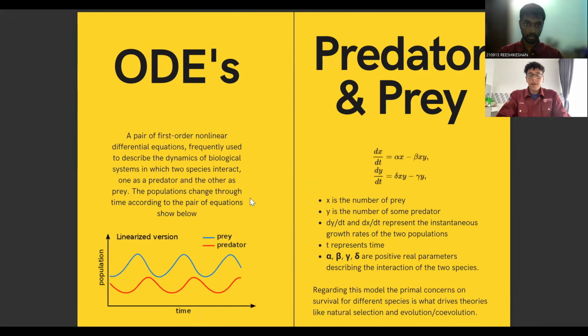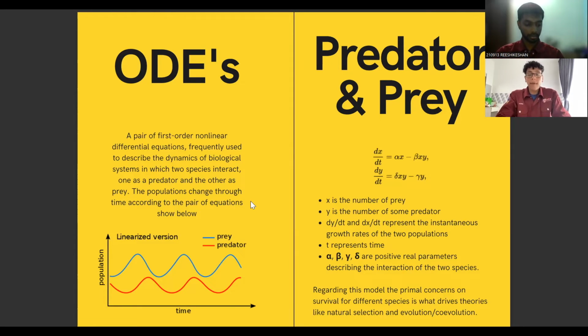The ODEs of the predator and prey model. The predator and prey model is a pair of first-order nonlinear differential equations frequently used to describe the dynamics of biological systems in which two species interact. A species is a set of animals or plants in which members have similar characteristics, with one as a predator and the other as a prey. The populations change through time according to the pair of equations shown below. The predator is the animal that kills and hunts for food, and the prey is the animal that gets killed or hunted for food. Here are the two equations as a model, and a couple of pointers about it.